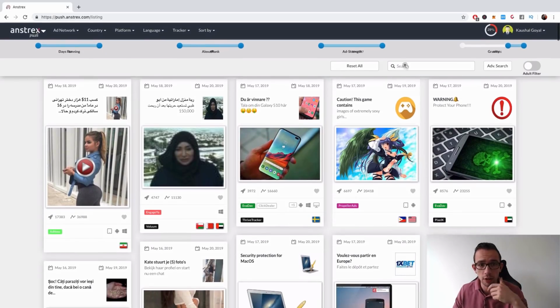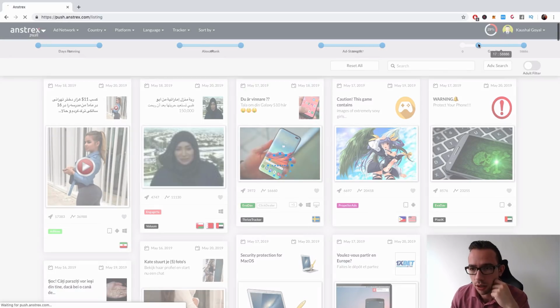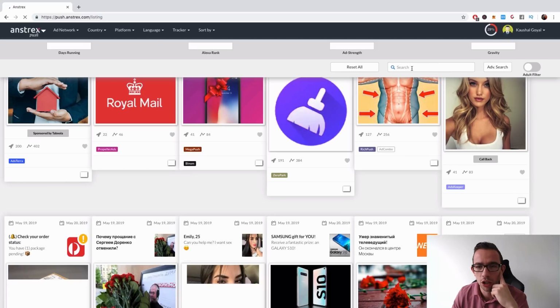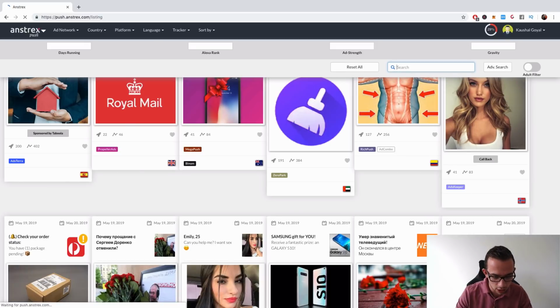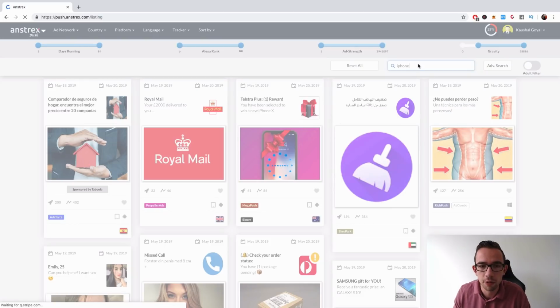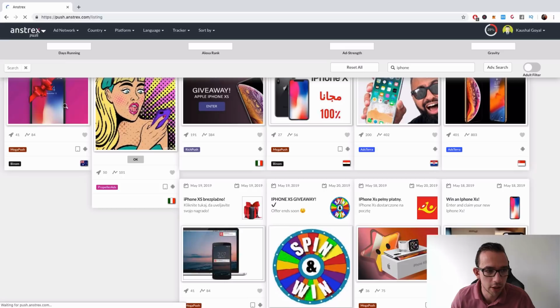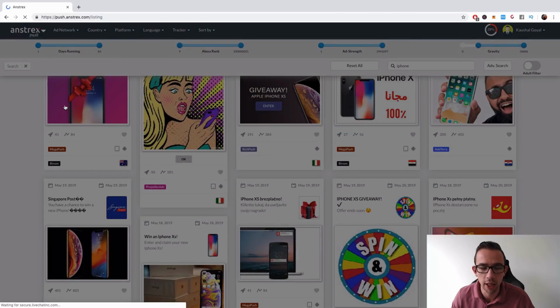All right, let's just pull this like that. See if we can get some more sweeps. Oh, we can actually just type in iPhone and we would get all the iPhone offers, right? That's smart. All right, so this is the iPhone. Let's just have a look at that.